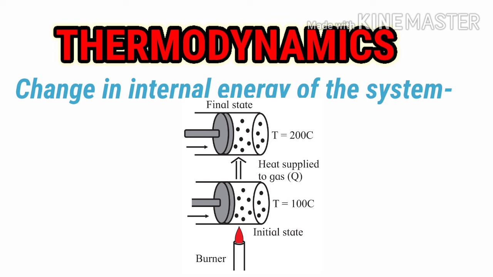So students, you can see in the diagram an arrangement of a cylinder filled with gas, provided with a movable, massless, frictionless piston at the end. The gas inside the cylinder is the system and the rest is the environment. These are the considerations we have to make in these diagrams.